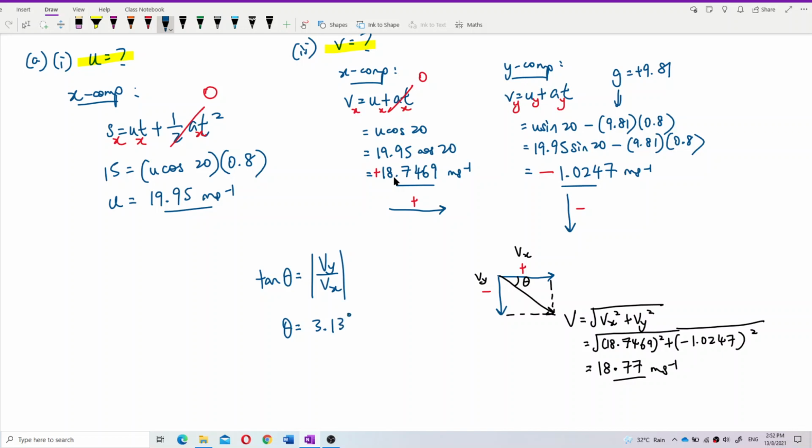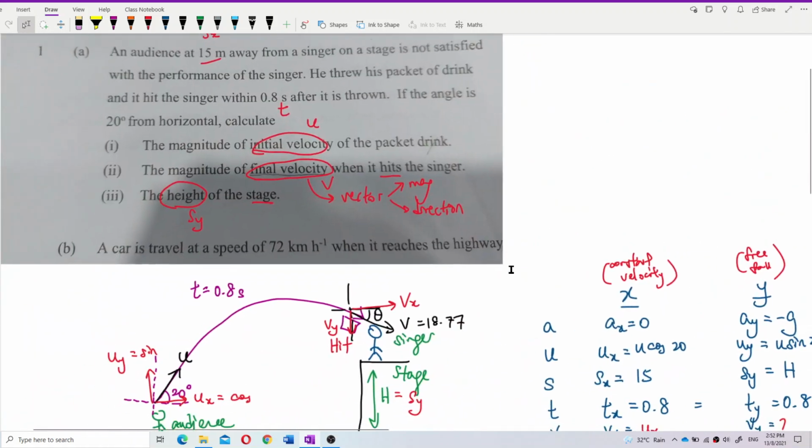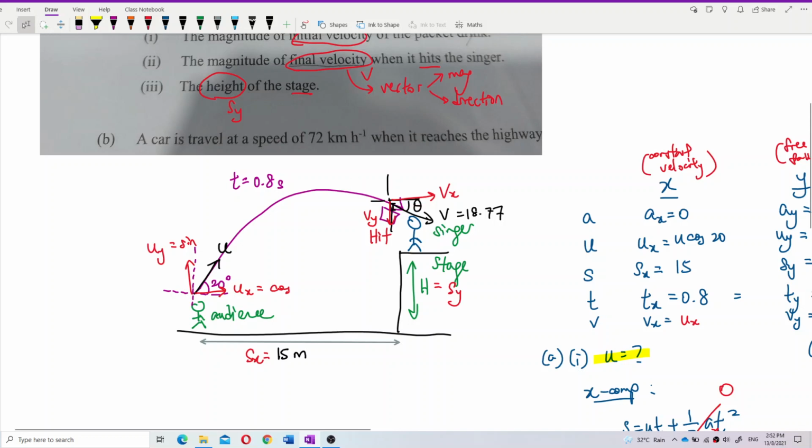degree. 3.13 degree. Is it above or below? It's below the positive axis. You must write below positive x axis. That's the direction. Because Vy is going downward, it is negative, so the angle is below the positive axis. It's going below to hit the singer.